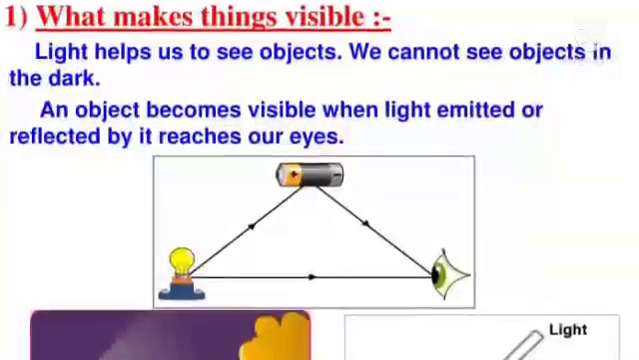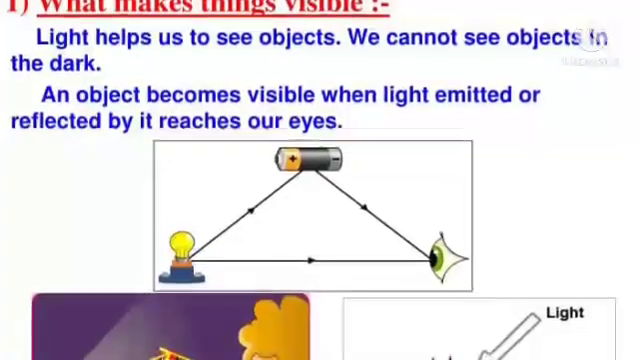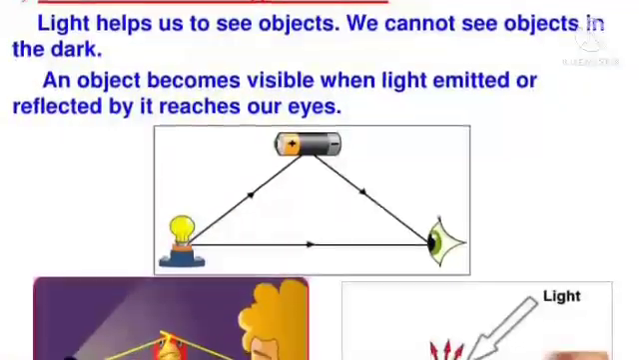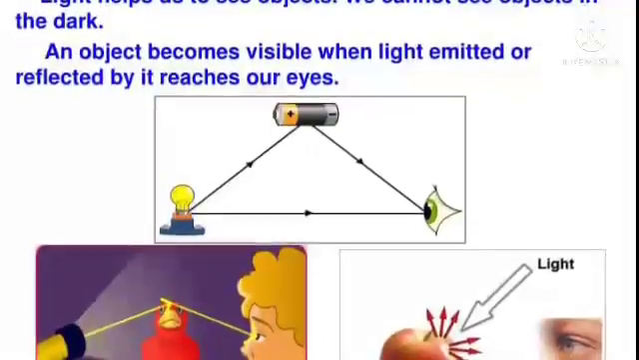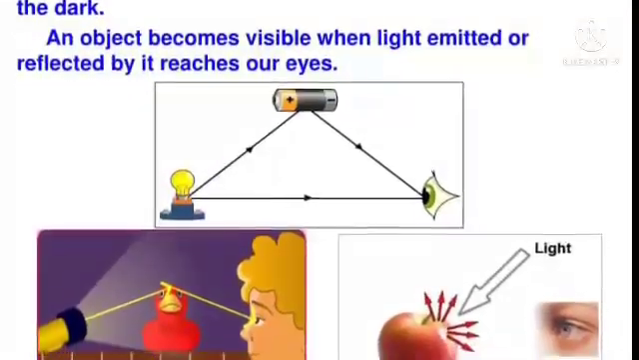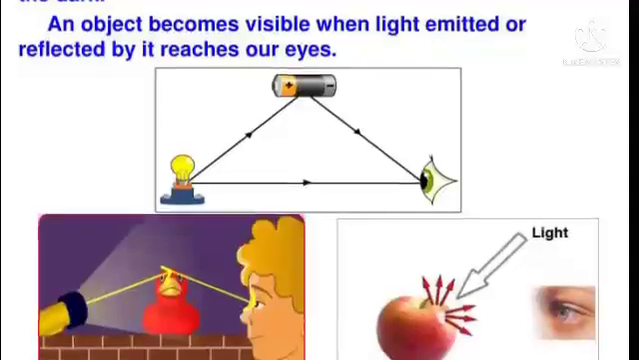What makes things visible? Light helps us to see objects. We cannot see objects in the dark. An object becomes visible when light emitted or reflected by it reaches our eyes.